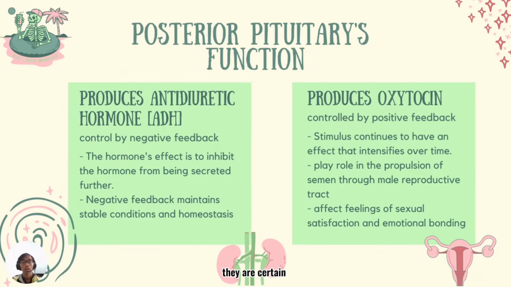There are certain neurons in the hypothalamus that are sensitive to the water salt balance of the blood. When these cells detect that the blood is too concentrated, ADH is released from the posterior pituitary. When this hormone reaches the kidney, the ADH will cause water to be reabsorbed into the blood. As the blood becomes more diluted, ADH is no longer released.